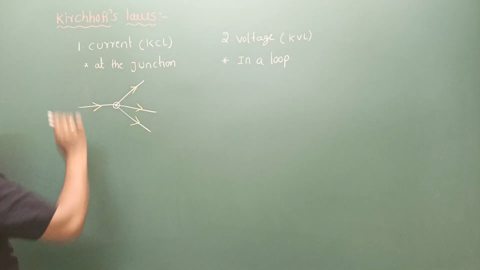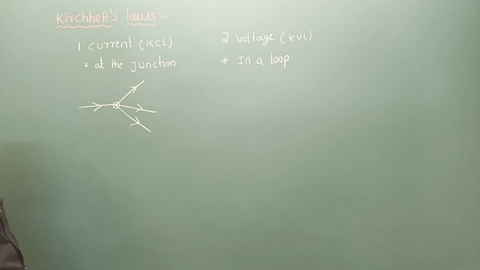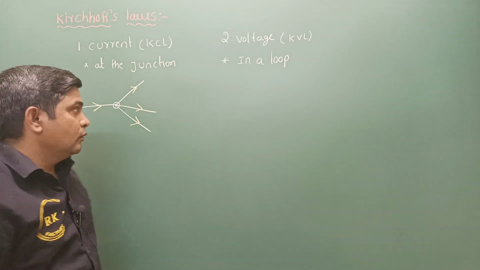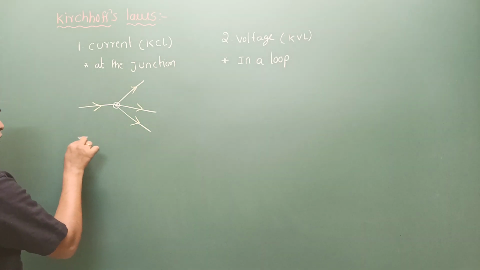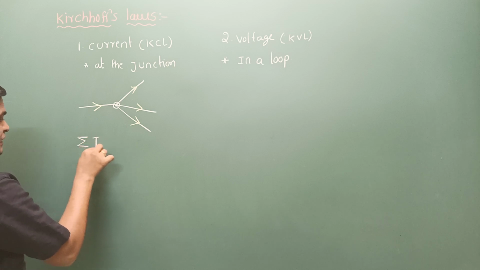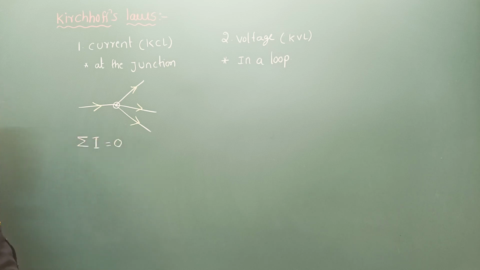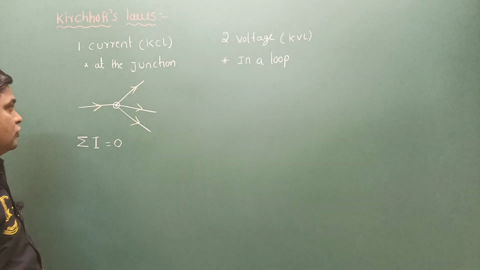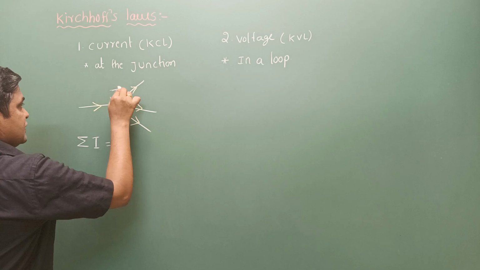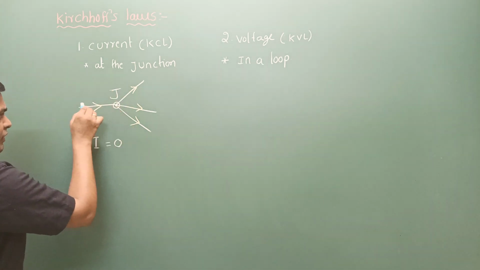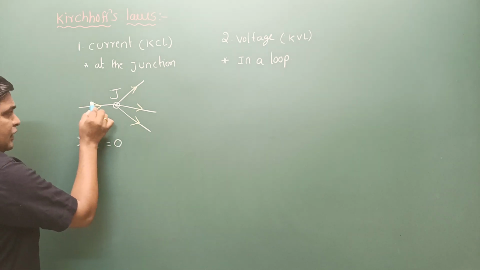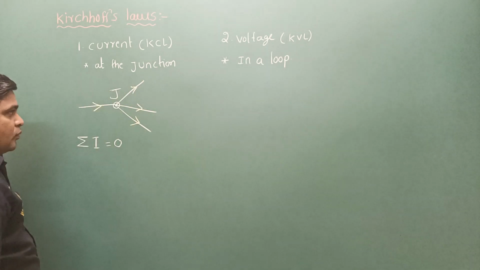Simply, what Kirchhoff's current law says is that it talks about the algebraic sum. The algebraic sum of current is equal to 0 at a junction, or the net current at the junction is going to be 0. At the junction, wherever any number of lines are connected, the input current is equal to the output current.